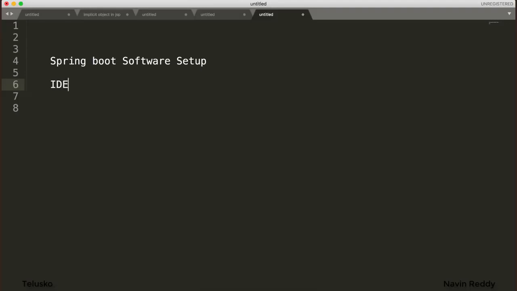For example, some people love NetBeans, some people love Eclipse. Now for Spring, which one to use? Of course, we can use NetBeans. NetBeans does provide you inbuilt plugins for that. You can also use Eclipse. Or one of the best ones for Spring itself is STS. Now Spring belongs to Pivotal, so they have their own IDE, which is STS. And if you want to go for the paid version, you can go for IntelliJ.